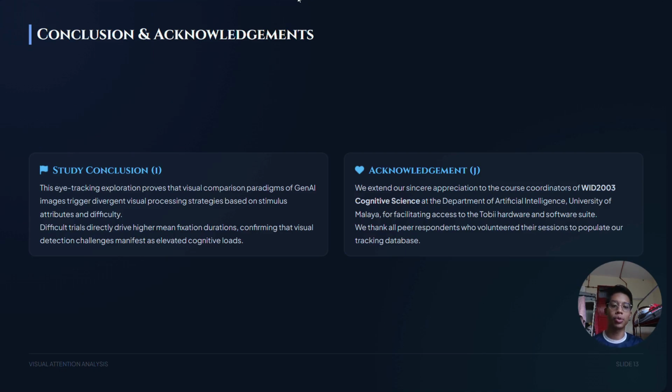We would also like to express our sincere appreciation to the course coordinators of WID 2003, Cognitive Science at the Department of Artificial Intelligence, University of Malaya, for facilitating access to the Tobii hardware and software suite. We thank all peer respondents who volunteered their sessions to populate our tracking database.